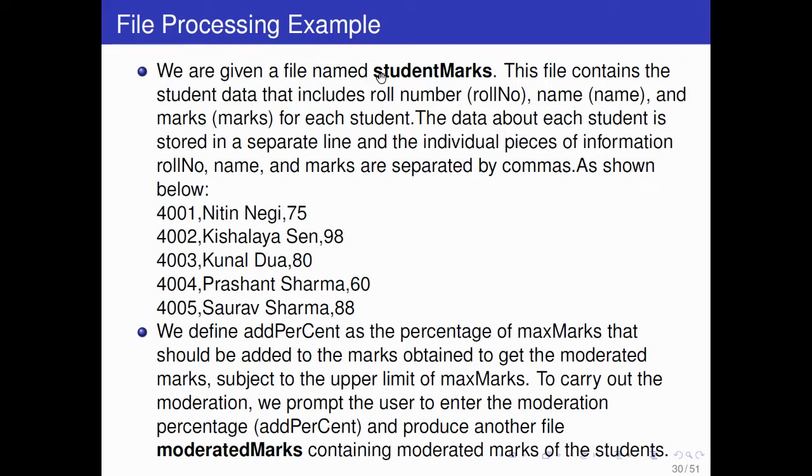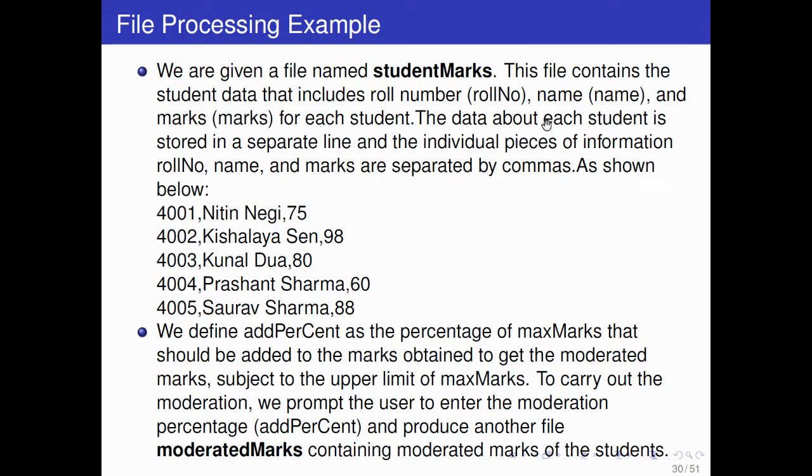Suppose we are given a file, and the name of the file is student marks. This file contains the student data that includes roll number, name, and marks. Like roll number is 4001, name is Nitin Negi, marks is 75. Roll number 4002, name is Kisalya Sen, marks is 98, and so on. So the file is student marks.